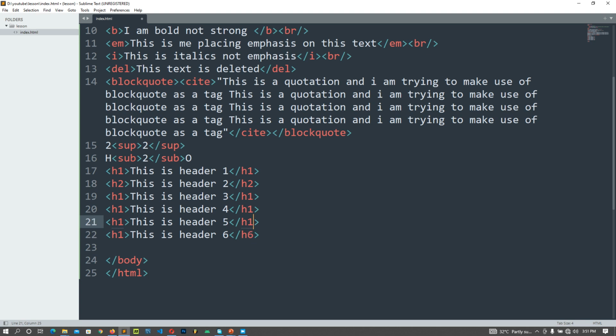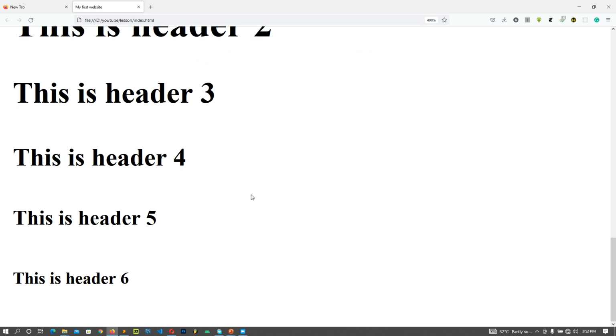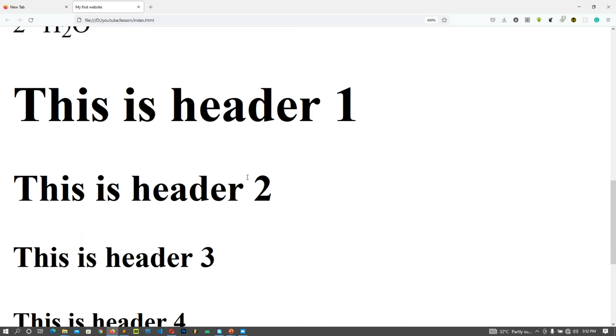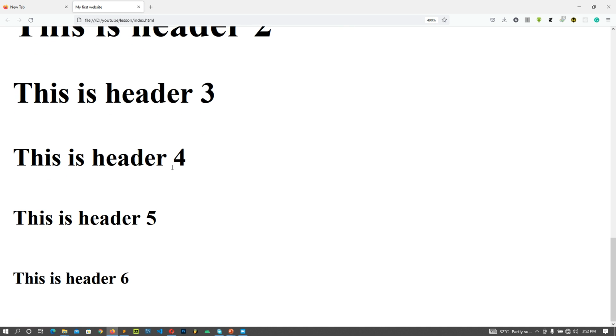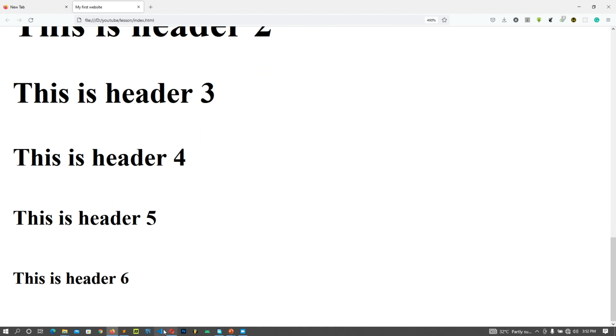Let's save this, get in here and refresh. Now you can see we have the headers in 6 different forms. This is H1, this is H2, H3, this is H4, this is H5, H6. Yes, that's the way our header works.